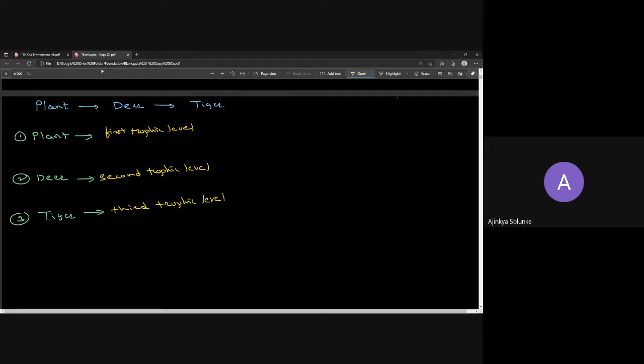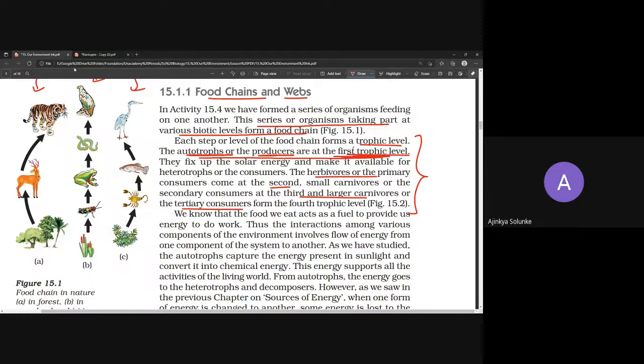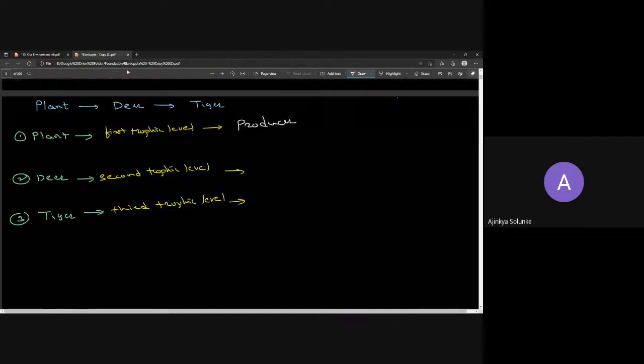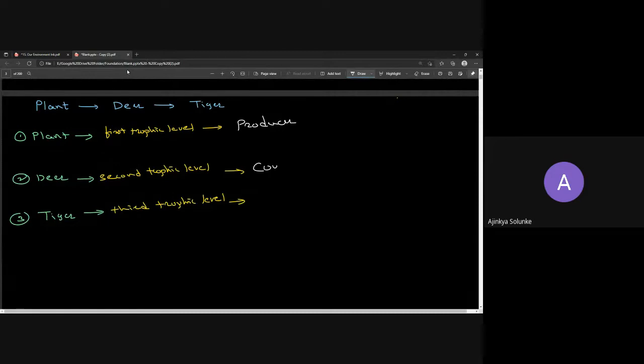Okay. So we have given different levels for it. The first one is called the first trophic level, then the second trophic level, then the third trophic level. Now it is very compulsory that the first trophic level should be a producer. But they have given another word for it. Either they can be producers or autotrophs. Then what must the second one be?